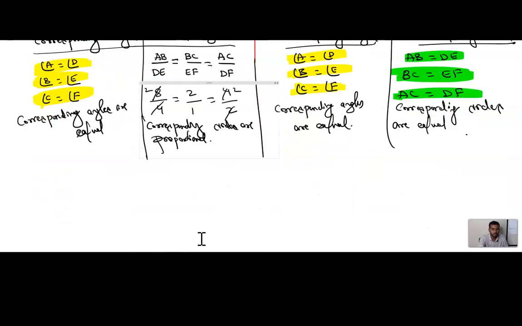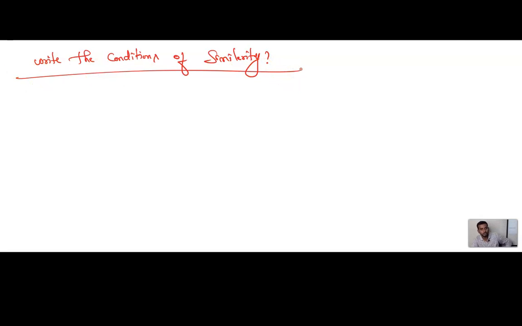Done? Good. Children, you can expect one important question. Please make a note. Write the conditions of similarity. Or also you can expect a question: how can you say that triangles are similar? Give reasons. Just now we have discussed. If you want to call any triangles similar, what should be the two conditions?